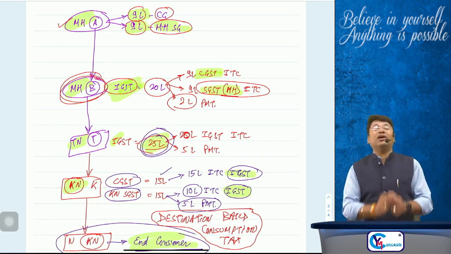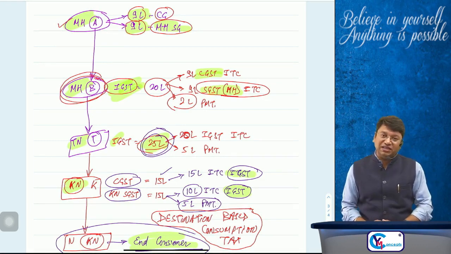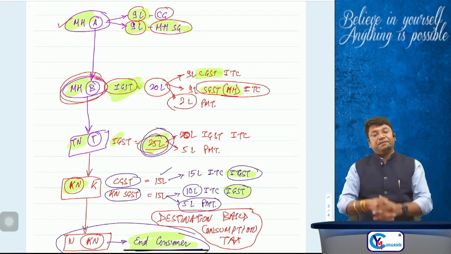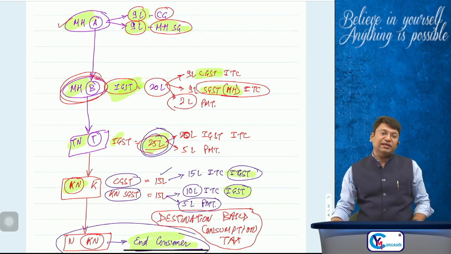This point arose before the introduction of GST. Sir, when all the state government delegates were discussing, this point was discussed in detail, and it was discussed that after the introduction of GST, the state government which has more consumers, the consumer-based state government, will get more revenue of GST. But what happened in the pre-GST regime?